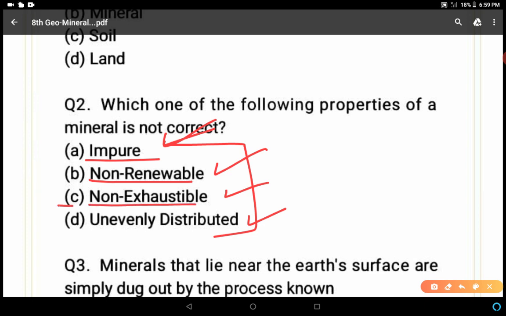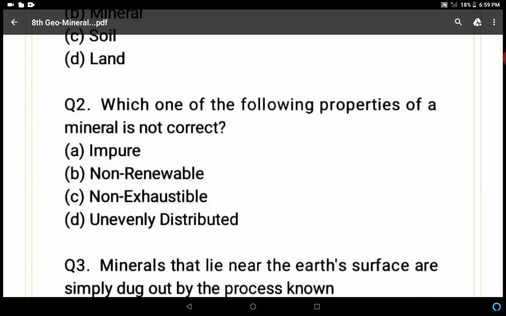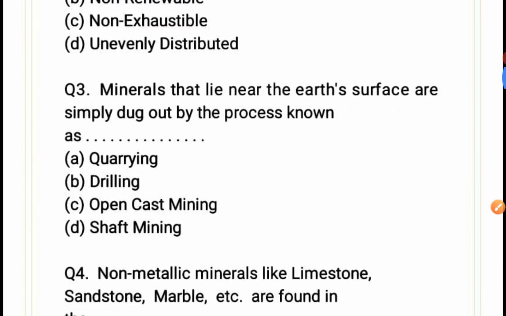Non-exhaustible is wrong because it is not the property of minerals, because minerals can be exhausted after using once. Unevenly distributed is the main property of minerals because somewhere minerals are found in abundance, somewhere minerals are found in scarcity, and somewhere the same minerals are not found. So this was question number 2.